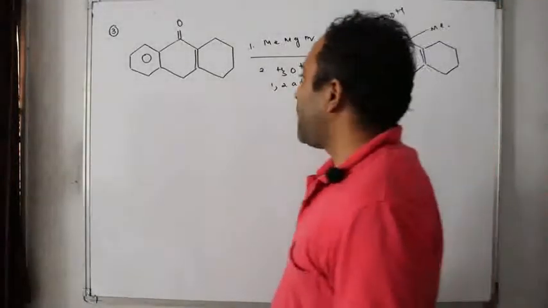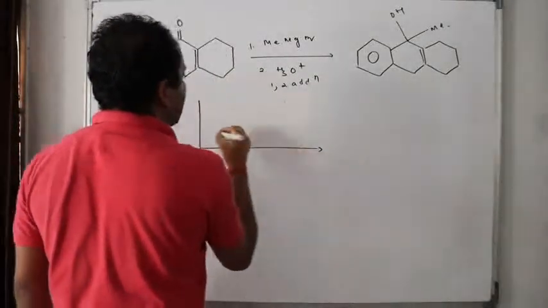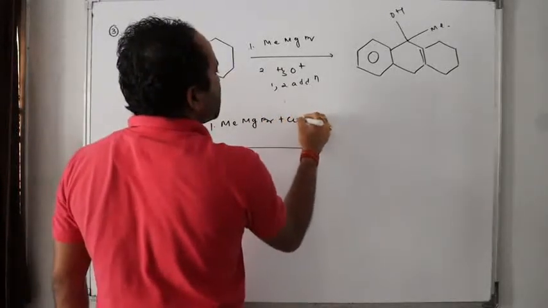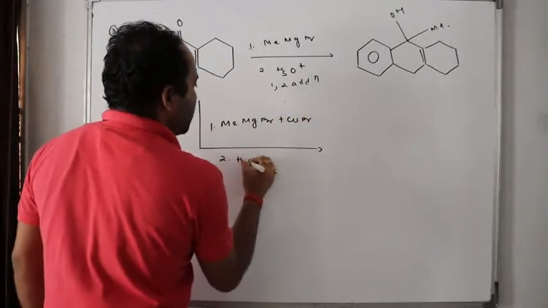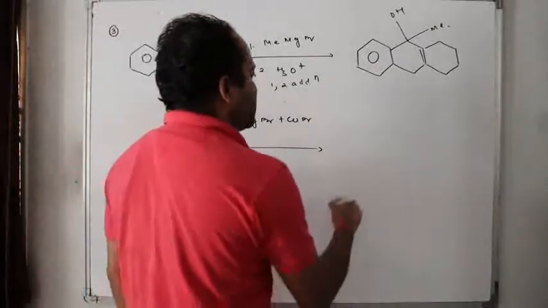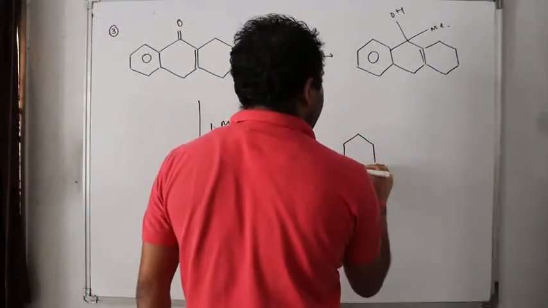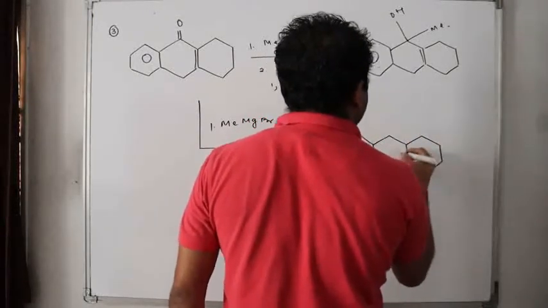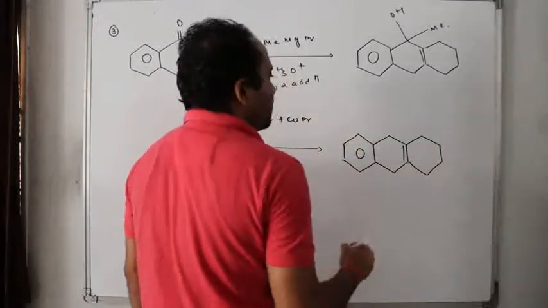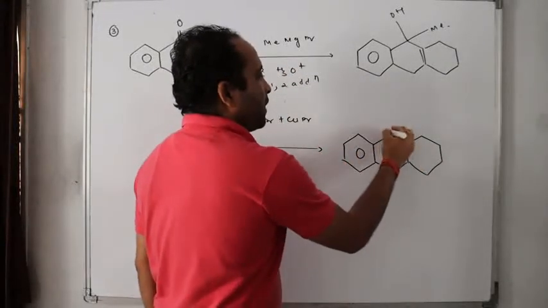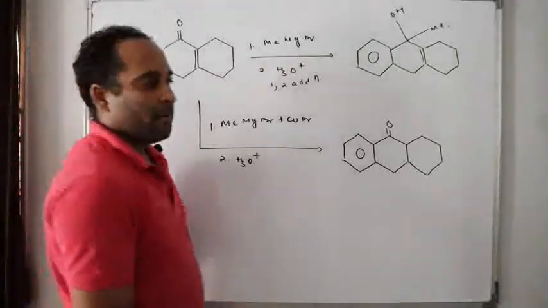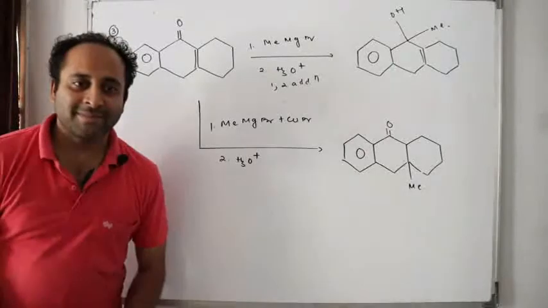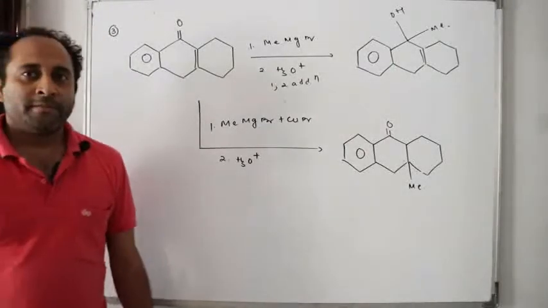Clear? If I do the same thing, if I go for 1,4 addition, how? Methyl magnesium bromide plus cuprous bromide followed by hydrolysis. What will happen in this case? Do you expect that this will tautomerize and become like this, followed by the methyl group here, isn't it? Check it out. Easy.